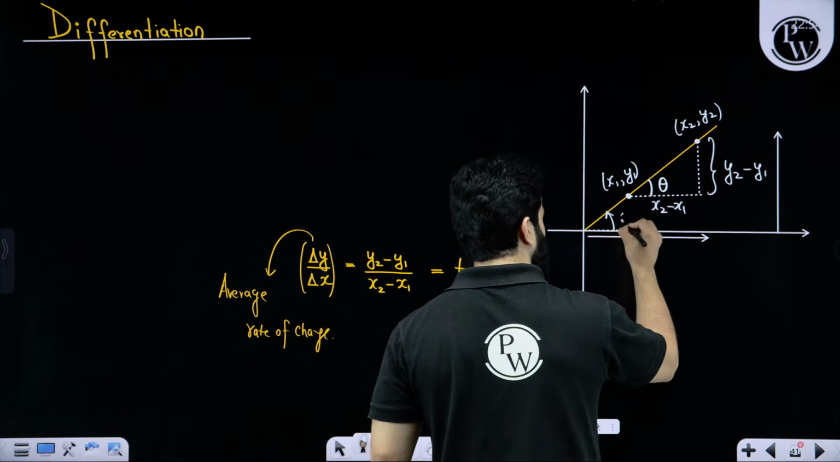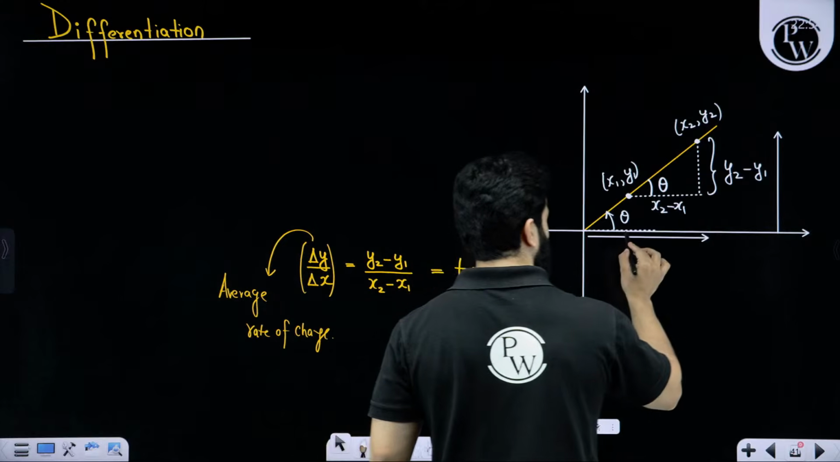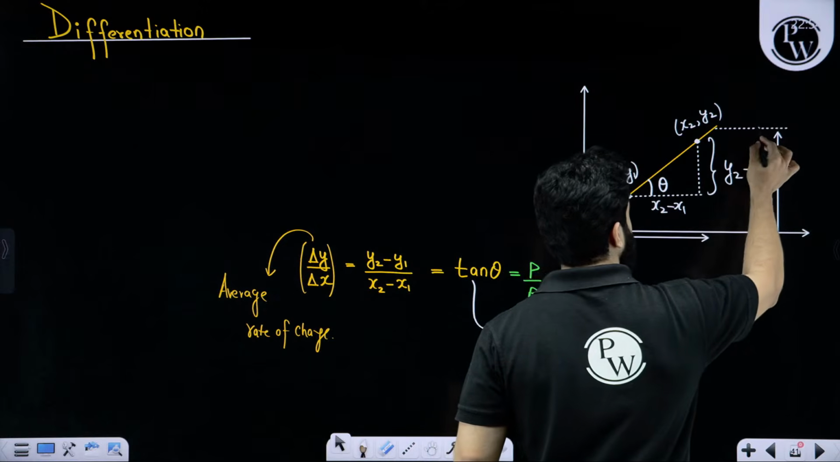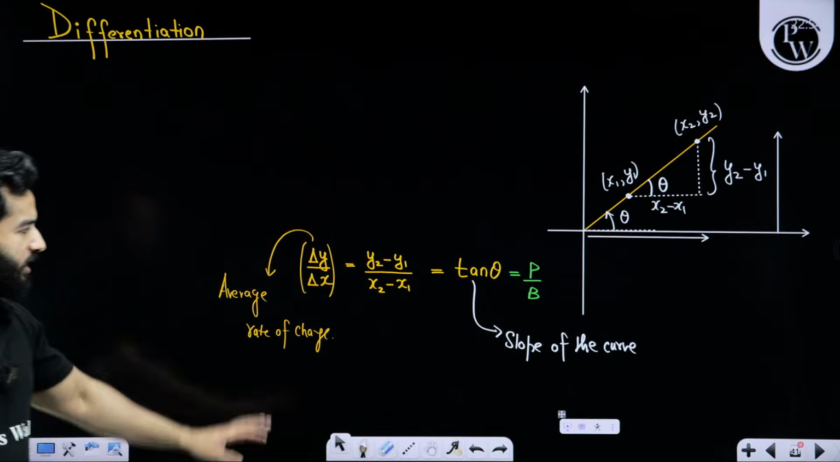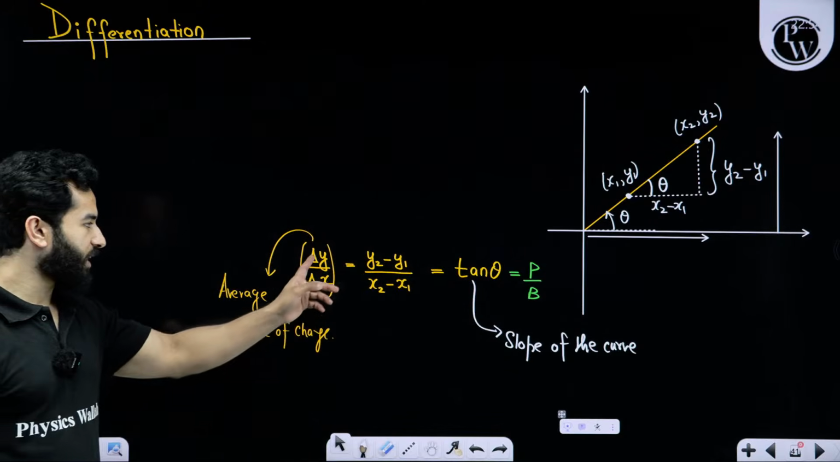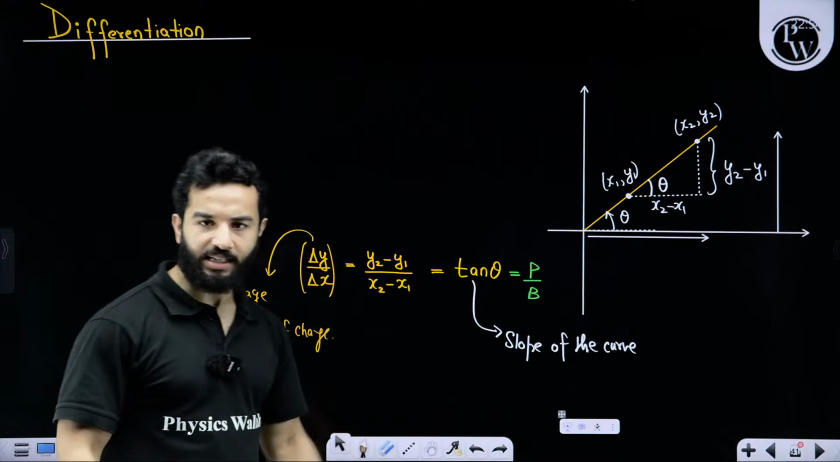So this will also be theta. This angle will also be theta. Anywhere you go, the angle will remain the same. So this is known as average rate of change, that is del y by del x, that is tan theta.